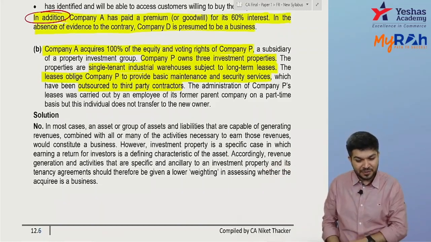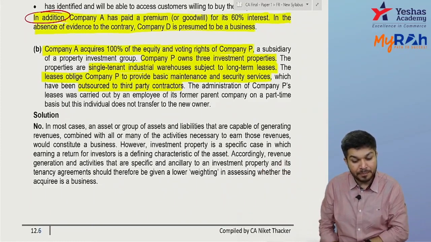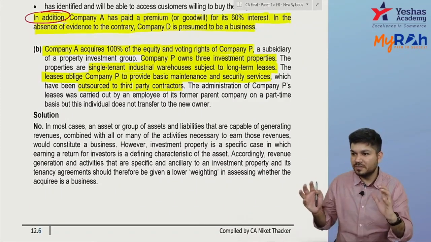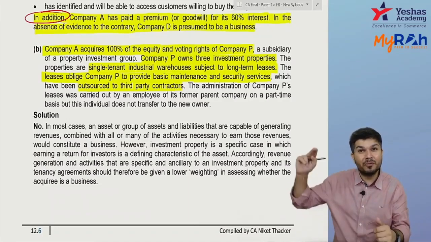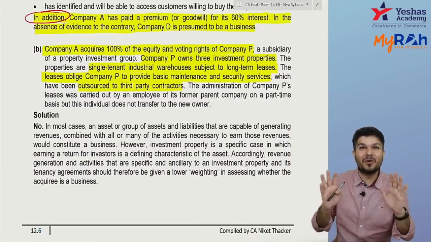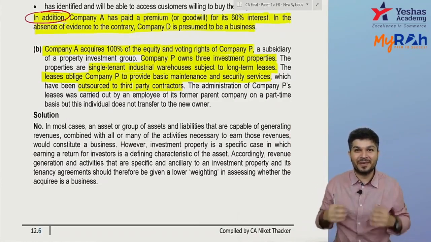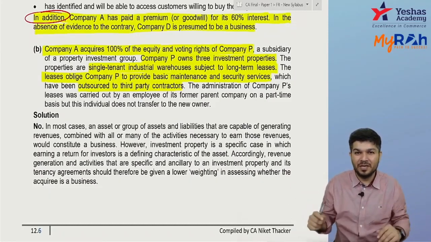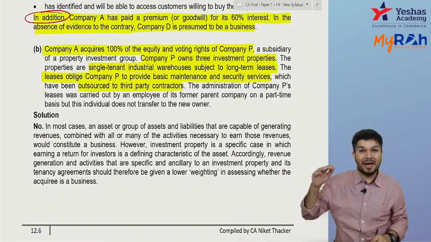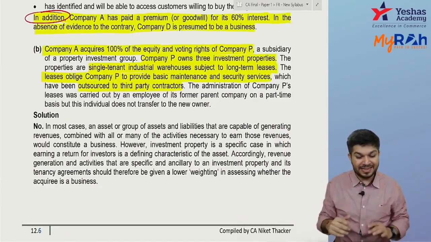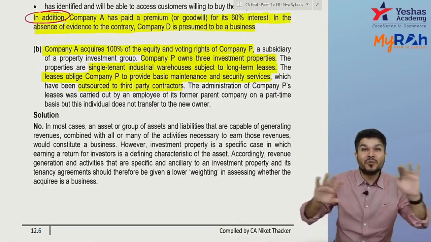Now, administration of company P is carried out by an employee of its former parent. So who handles everything in P? An employee of the parent company of P. So can I say P does not have any employee? The administration of P is carried out by an employee of the parent on a part-time basis, and that individual will not come to the new owner.